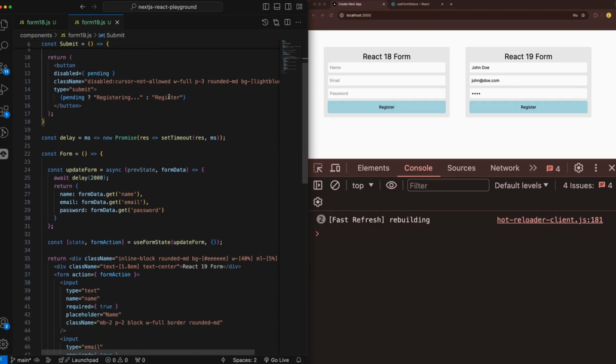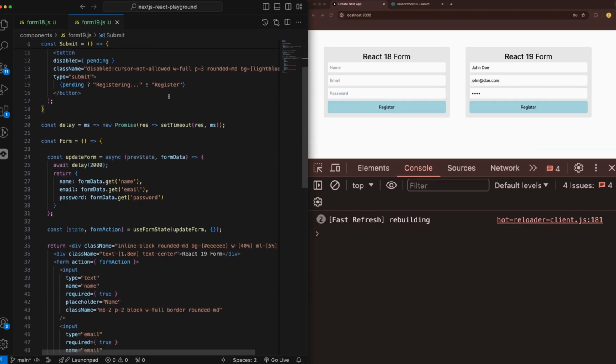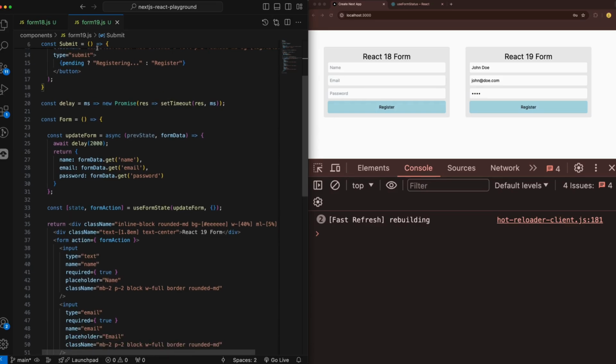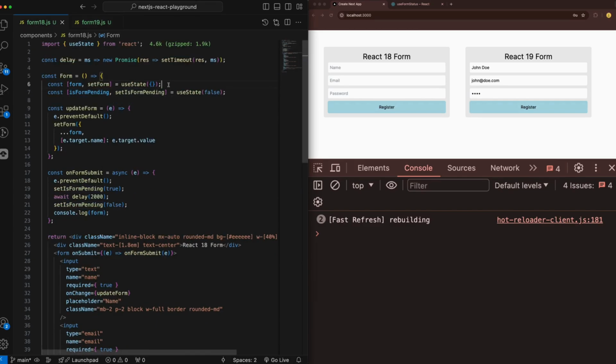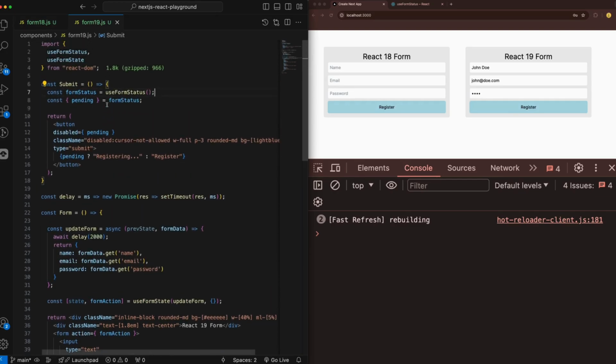It was much simpler than how it is in React 18, because you don't have to keep track of the pending state, and also you have some other data exposed in this form status, like the method or the action, and you can make use of them in your applications.